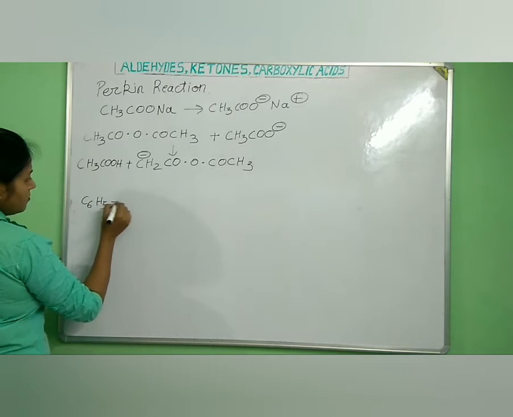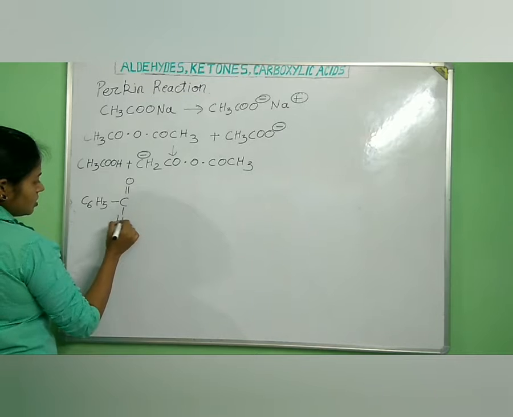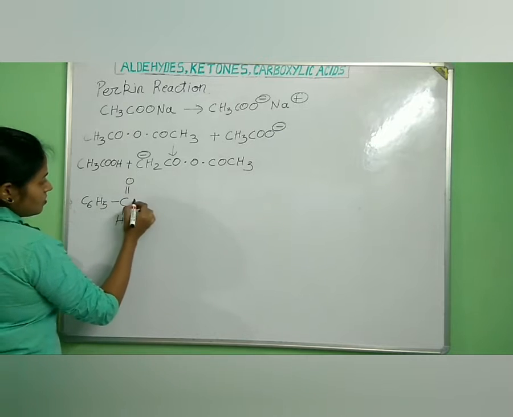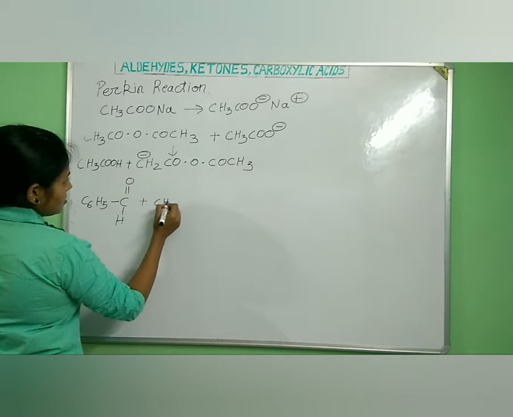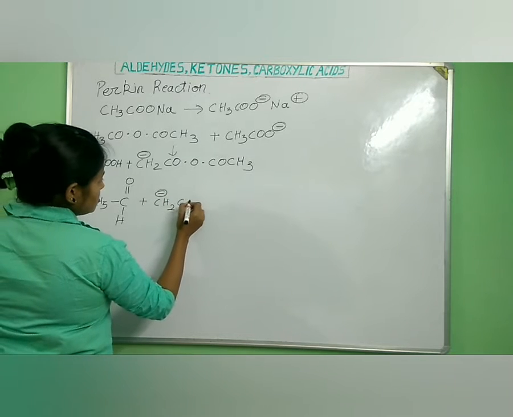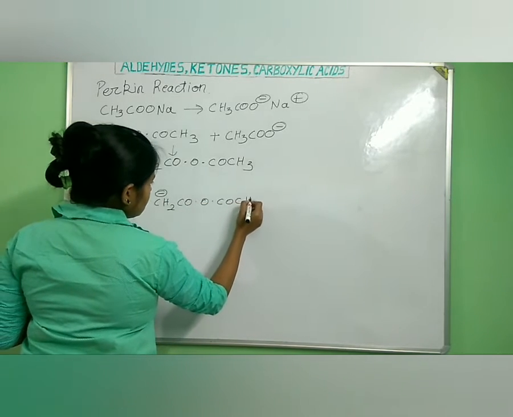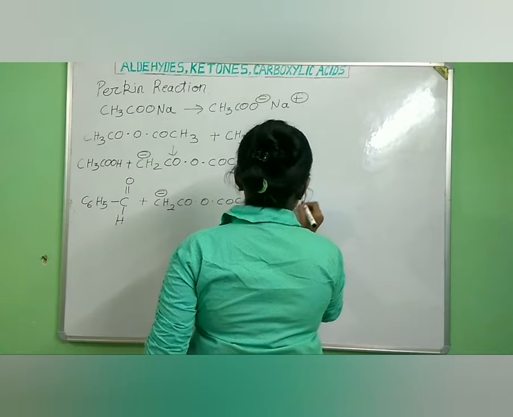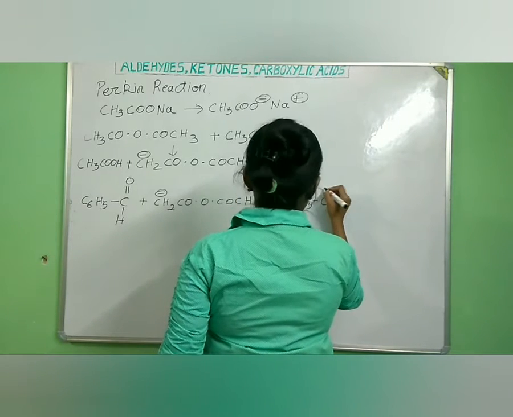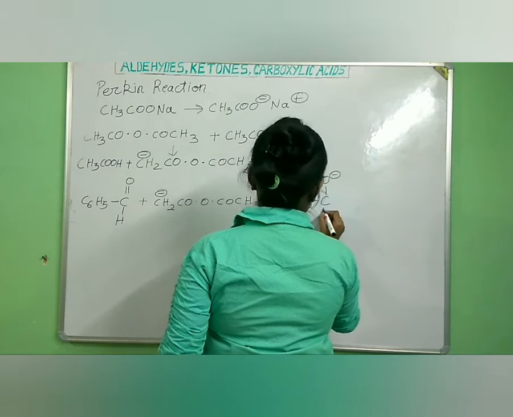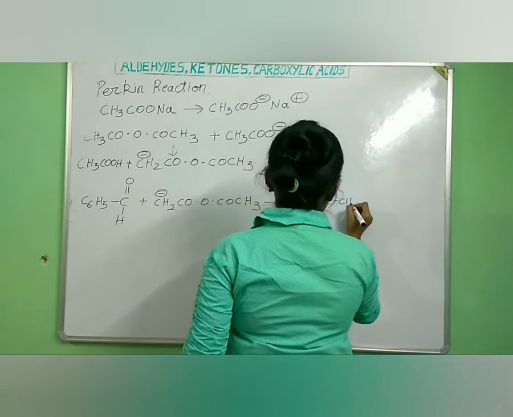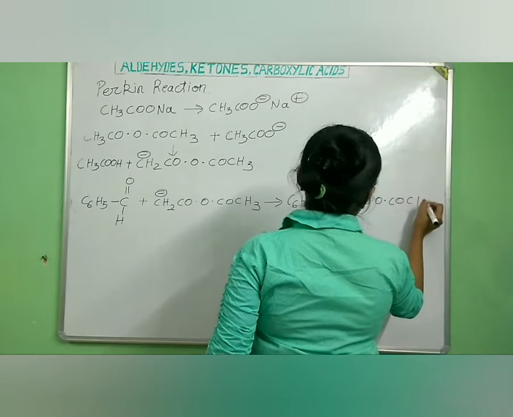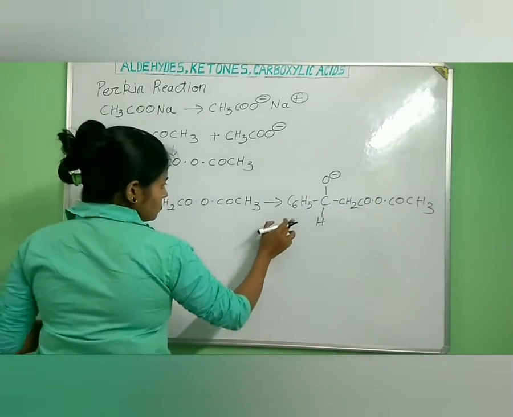Now if we take any aromatic aldehyde like C6H5C=O H, what will happen? This is a polar bond. So what will happen when it reacts with CH2–COCH3? What will be the next product? C6H5CO– and H and CH2COCH3, right? Understood? This will be our next product.